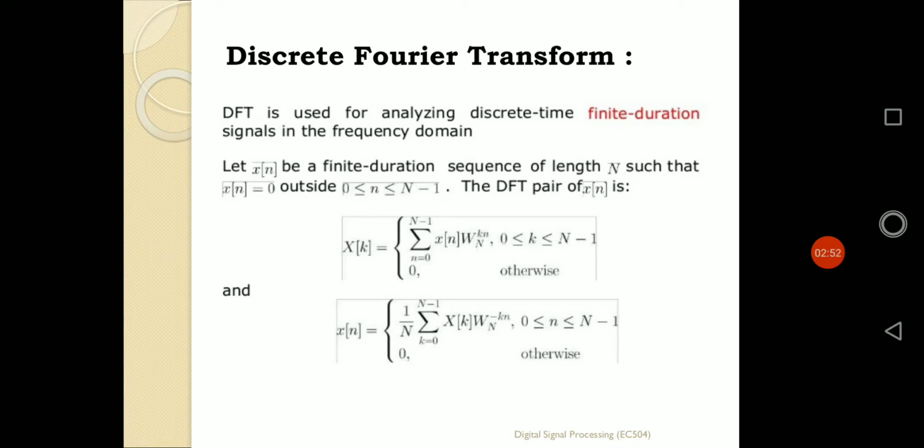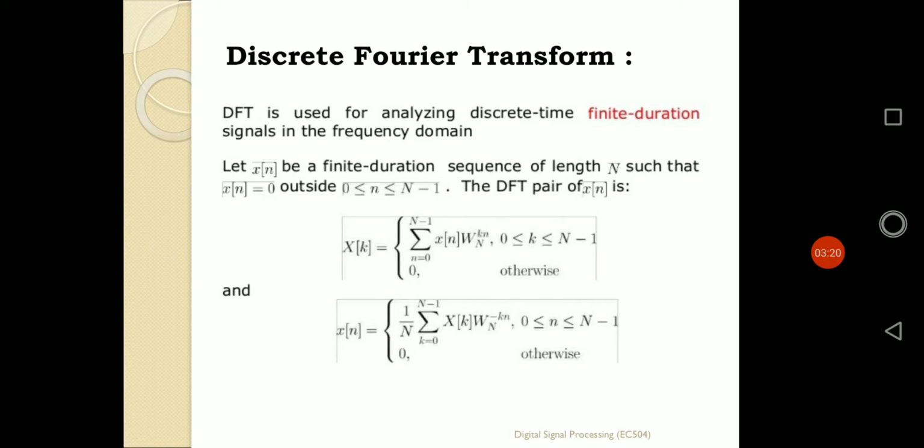If, let us suppose, 8 points are there for n, then 0 to 7 it will be defined, and outside the region 0 to 7, that is less than 0 and greater than 7, it will be undefined. That means the sequence doesn't have any value outside this range of 0 to N minus 1. That's why the value of x of n will be 0 outside the region where small n ranges from 0 to capital N minus 1.